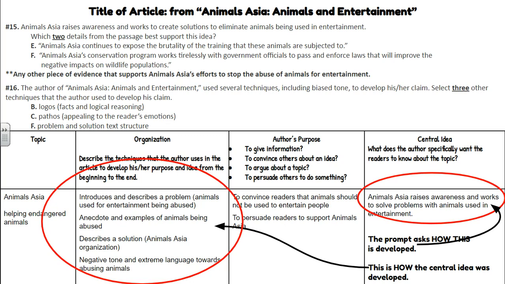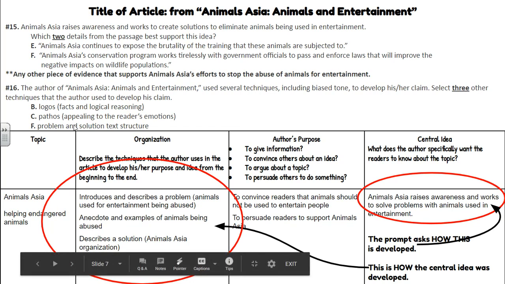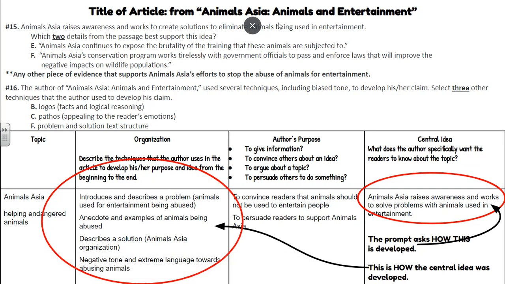Now, the questions that could have helped you were questions 15 and 16. So what was the topic? Well, looking at this title, it says Animals Asia, and then there's a little colon here, and it says Animals and Entertainment. So this right here, Animals Asia, it's not saying Asian animals, the animals of Asia. It's Animals Asia. It's an organization. It's a group of people.